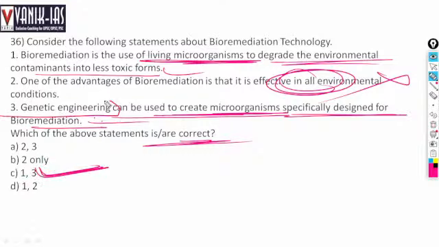By utilization of genetic engineering, we can address the problem of solid waste management in urban areas. By bioremediation, we can decay various contaminated, toxic things by utilization of microorganisms. That process is called bioremediation.